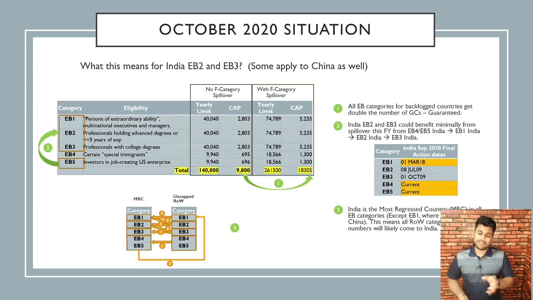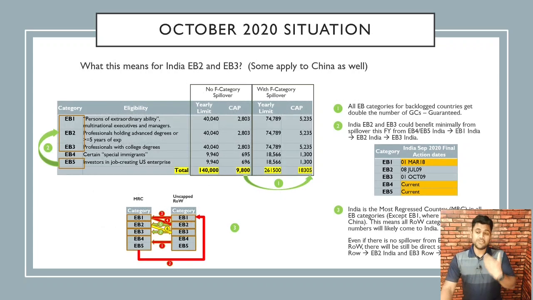The third repercussion of the situation is that India is the most retrogressed country in all EB categories, technically except EB1 where it's tied with China. But what this means is all rest of the world category unused numbers that will spill over will likely come to India 100%, which is a huge windfall that will lead to a lot of clearing of backlog.